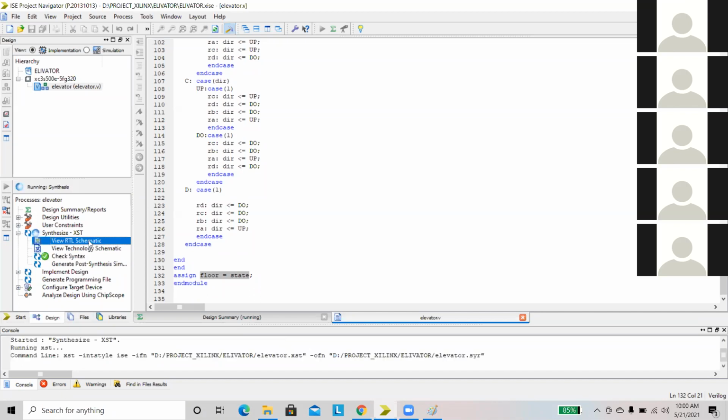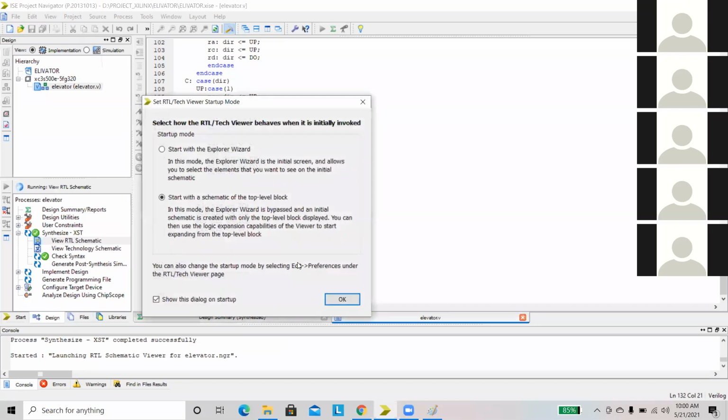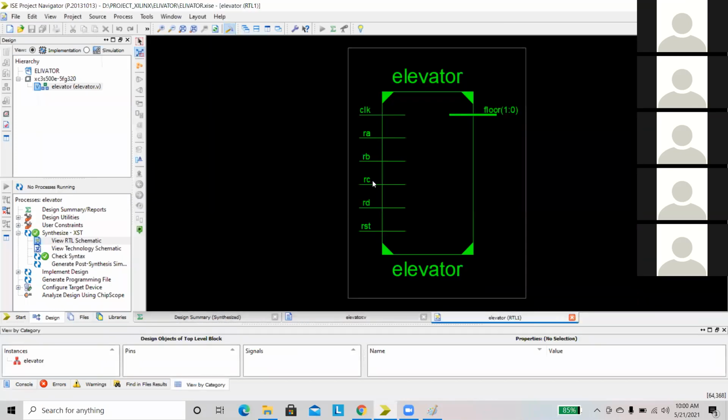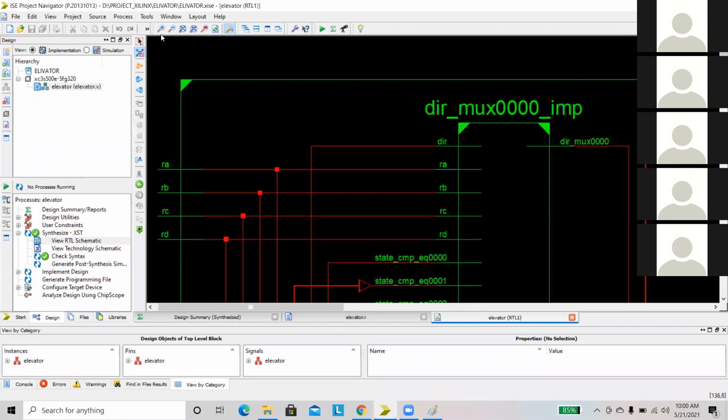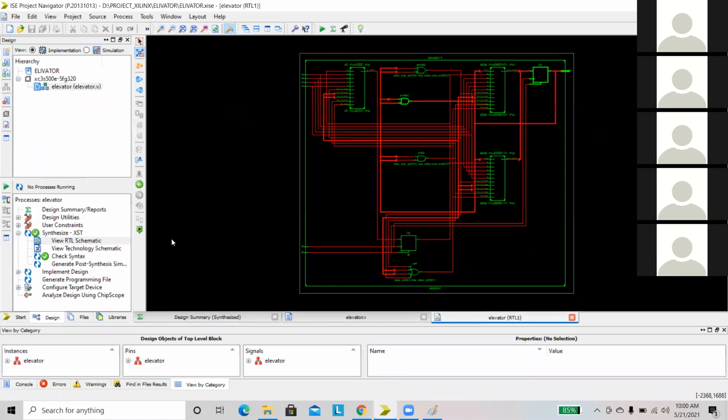RTL means register transfer logic. The whole logic is transferred to registers. It is also called the designer intention. Okay, then we will move to the next view, technology schematic.